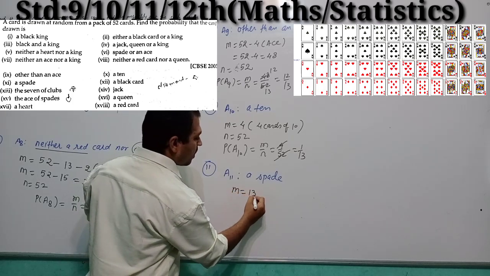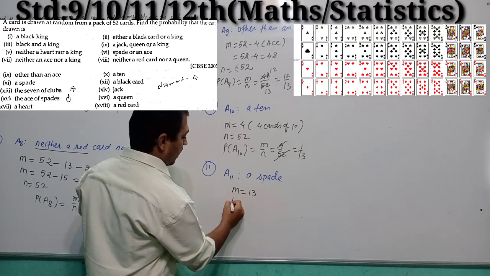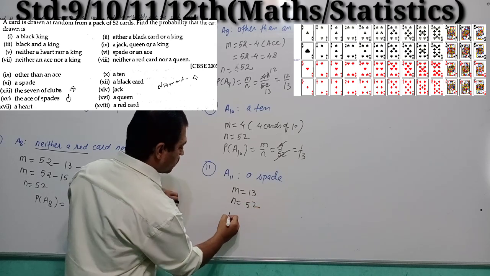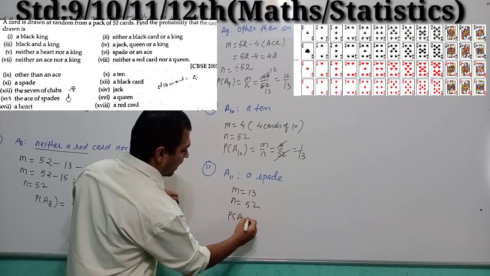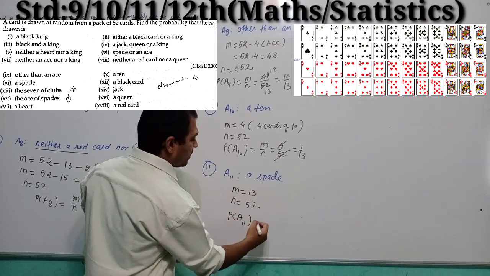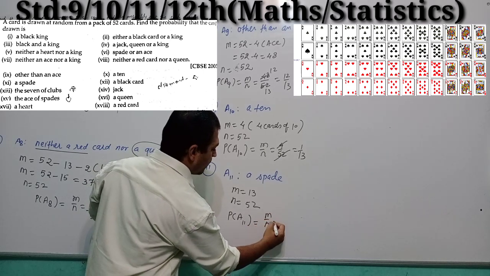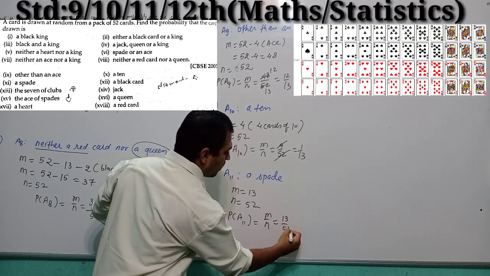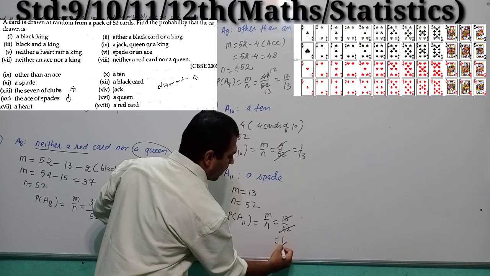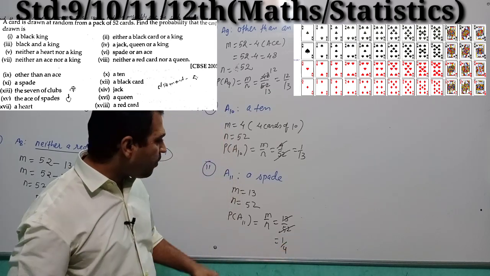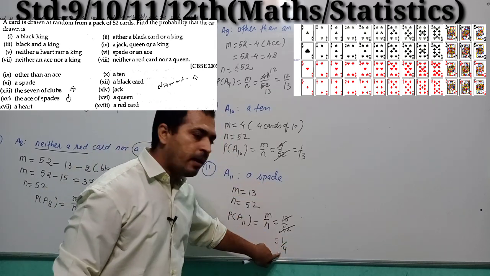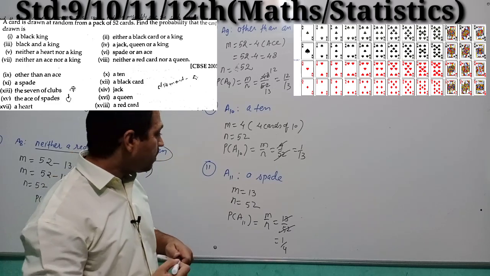M is equal to 13 cards and N is equal to 52. So P of A11, that is your event, M by N, 13 by 52, so 1 by 4. So the probability of getting a spade card is 1 by 4.